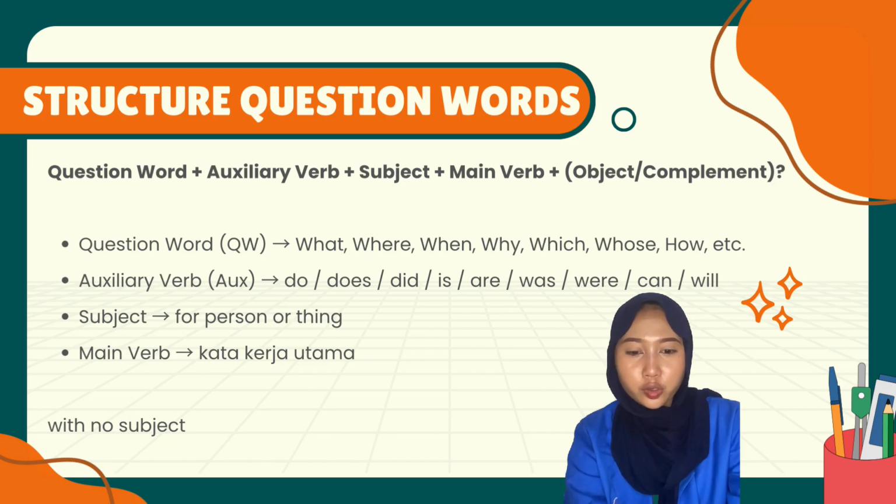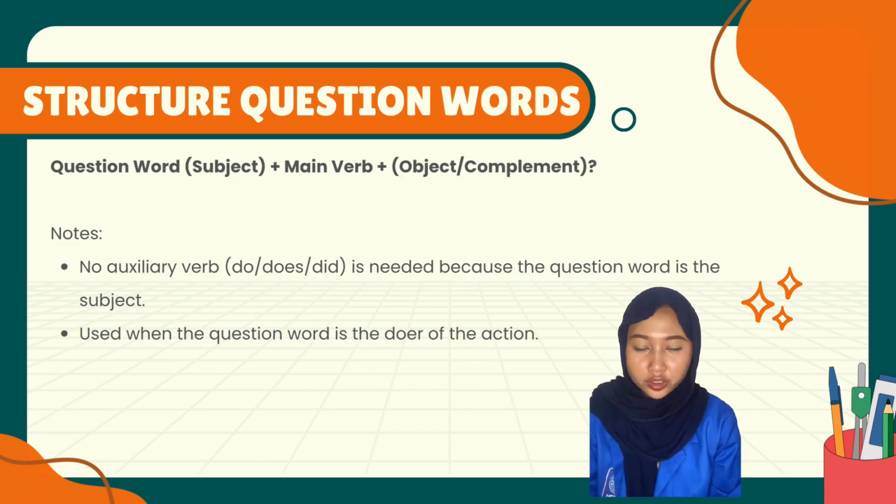Structure of question words. Question word plus auxiliary verb plus subject plus main verb plus object or complement. Question word: what, where, when, why, which, whose, how. Auxiliary verb: do, does, did, is, are, was, were, can, will. Subject for people or nouns. Main verb. Structure of question words as subject: question word plus main verb plus object or complement.